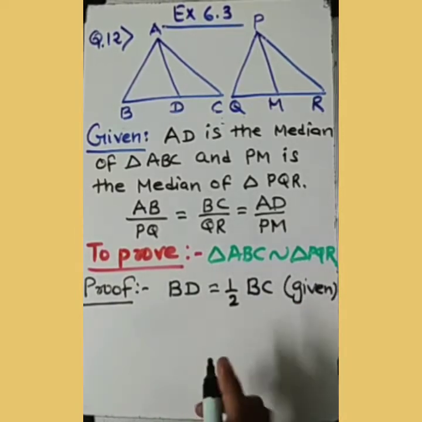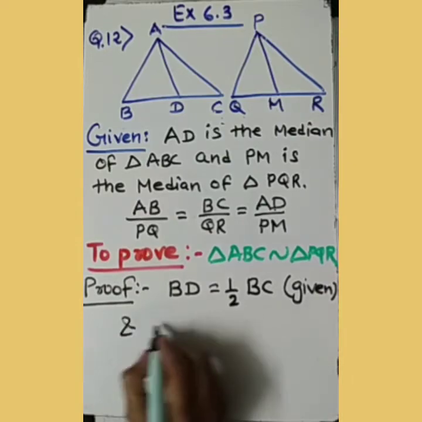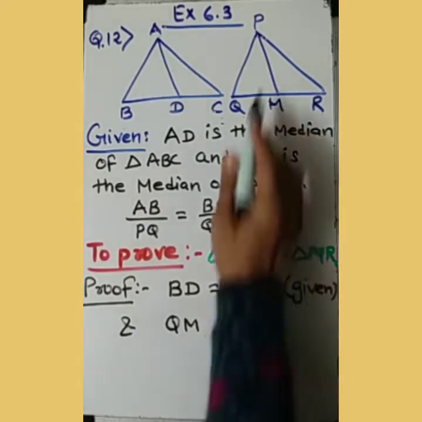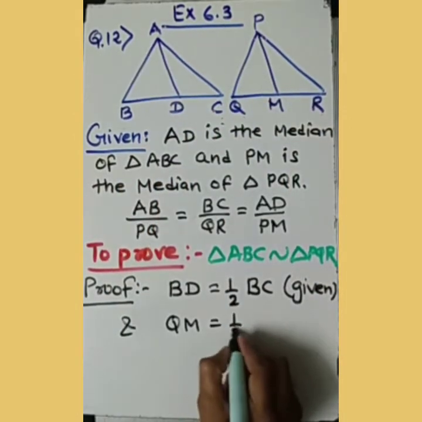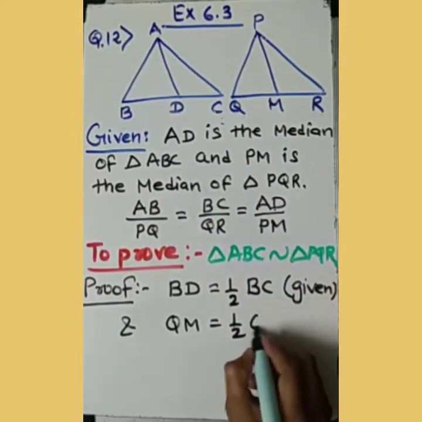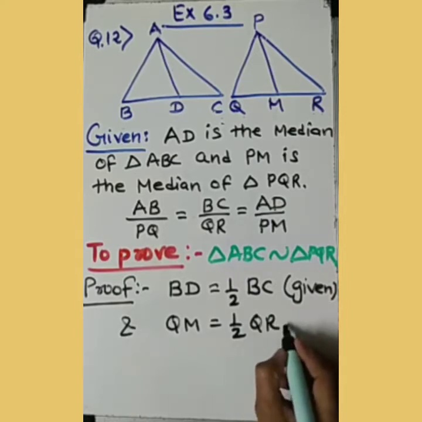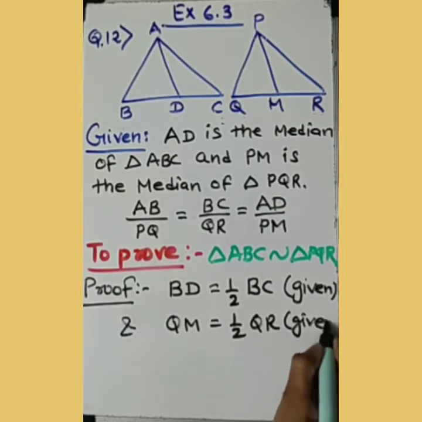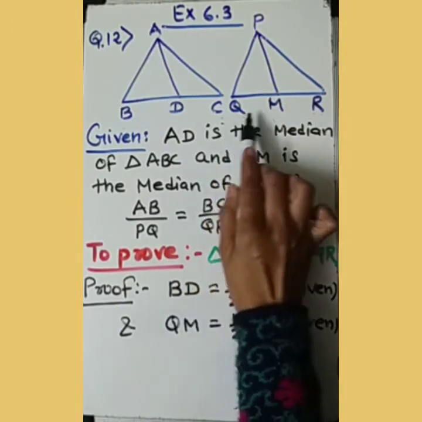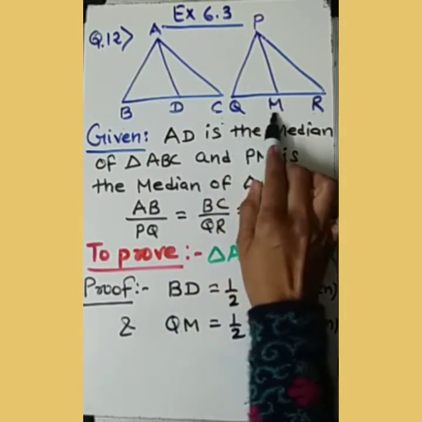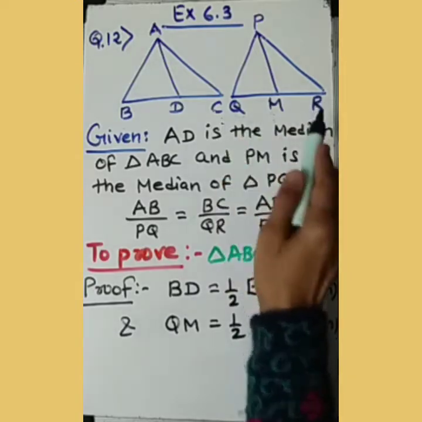Then can I say the same way for triangle PQR, QM is half of QR. Very simple. That is also given because of the median. PM is the median, so of course the measurement of QM will be half of full QR.